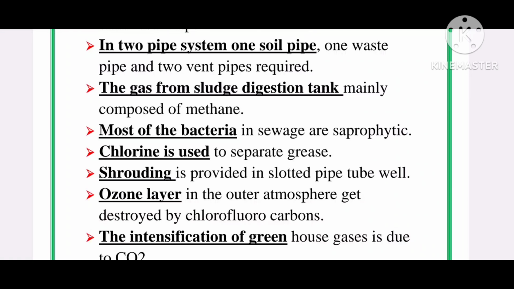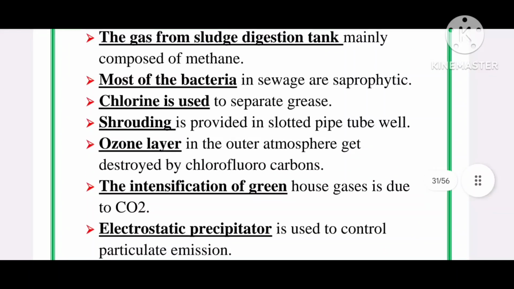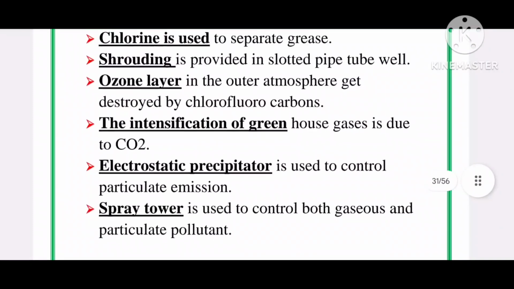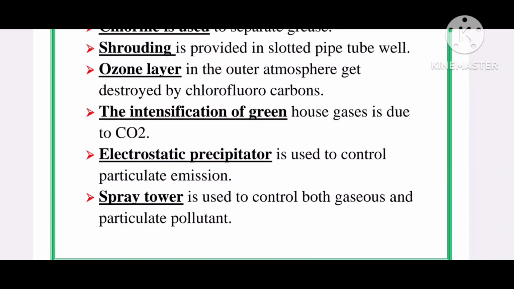Ozone layer in the outer atmosphere gets destroyed by chlorofluorocarbons. That we already know. The intensification of greenhouse gases is due to carbon dioxide. Electrostatic precipitator is used to control particulate emission. Spray tower is used to control both gaseous and particulate pollutant.